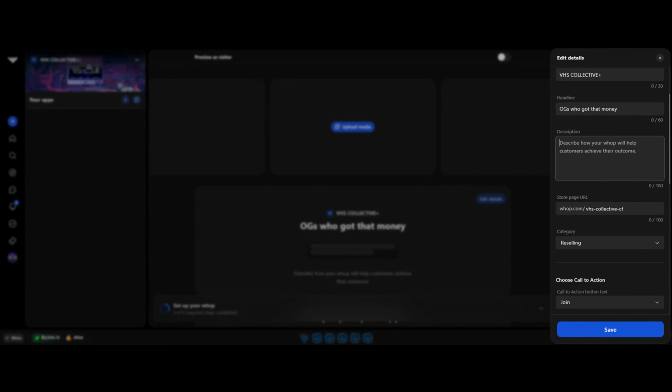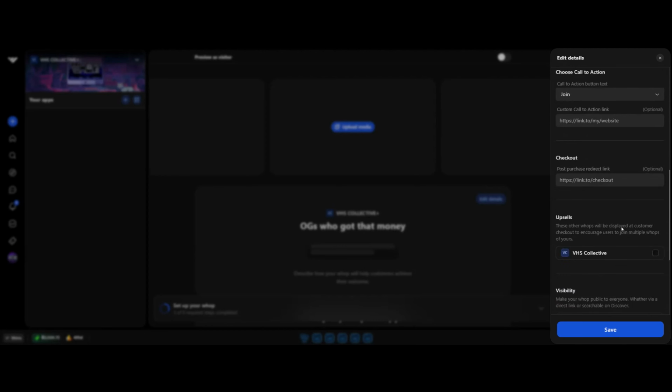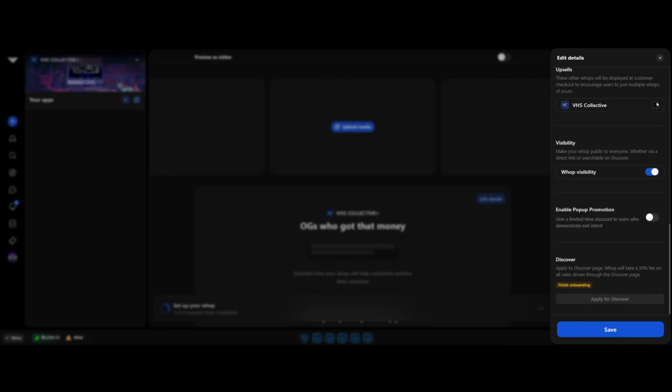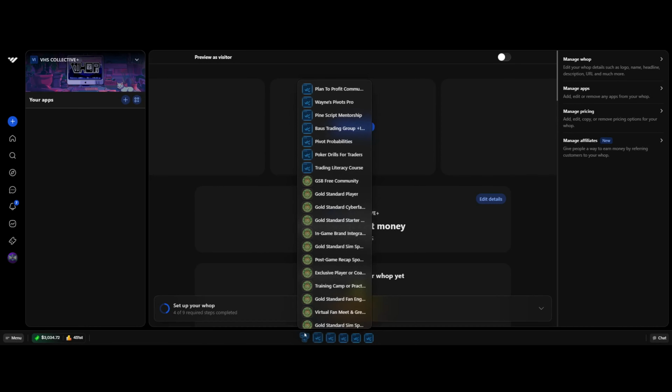And so that's part of managing the WAP part. So you're going to add your description, right? Yappers. And then you're going to set all this up. Don't forget anything. You're going to upsell that as well, because even though it's a free community, you're going to upsell it. And then you press save, right? And that's that. That's how you get these things set up, and that's how you make money online. I'm explaining it to you. I gave you a crash course on it all.